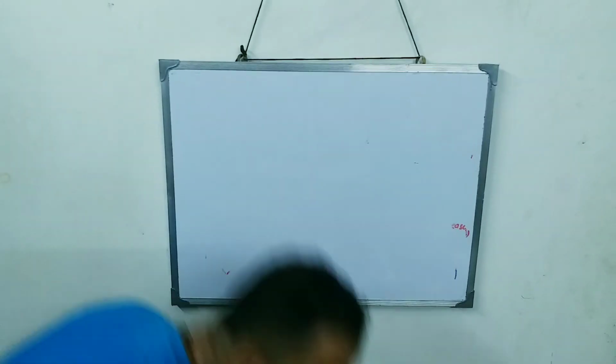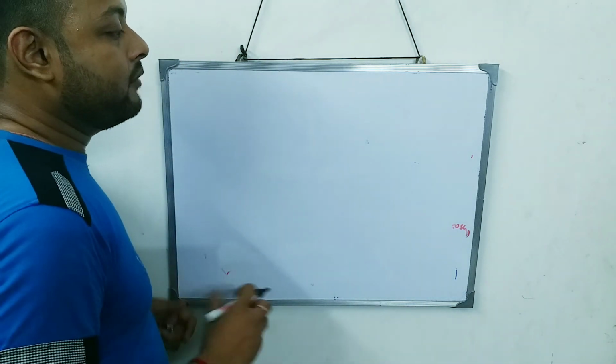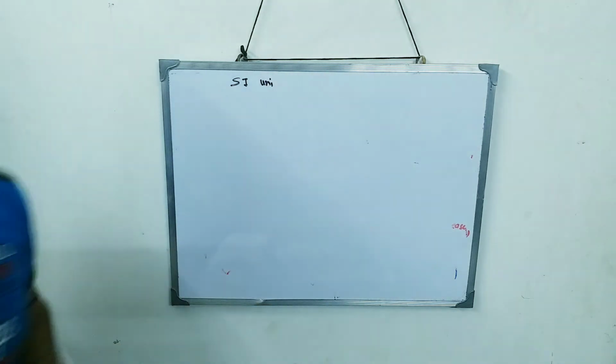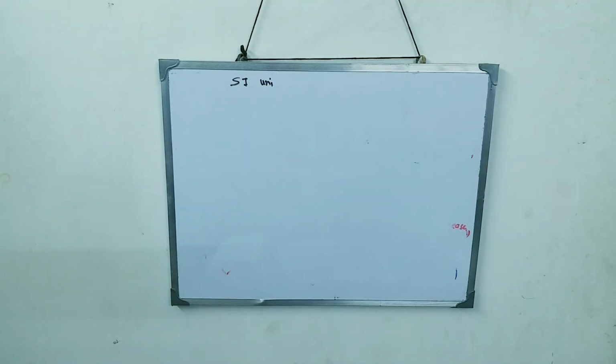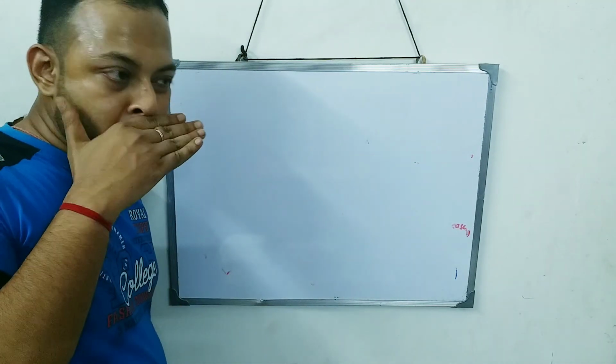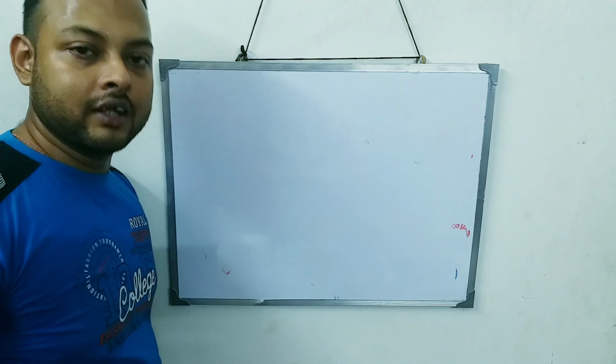Now let's talk about the last part, the SI unit. But let's see how much time is there. I think it is near about 34 minutes. Okay, we'll talk about the SI unit of the density and CGS unit of the density and the relationship between them in the next video.